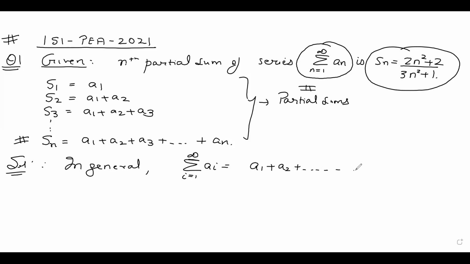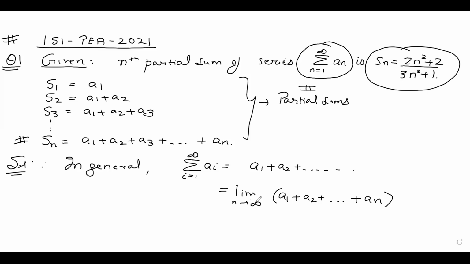It will keep on going, it's infinite. I can also write this as A1 plus A2 plus dot dot dot An as n tends to infinity.